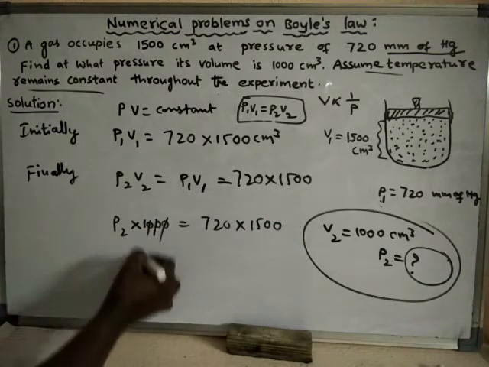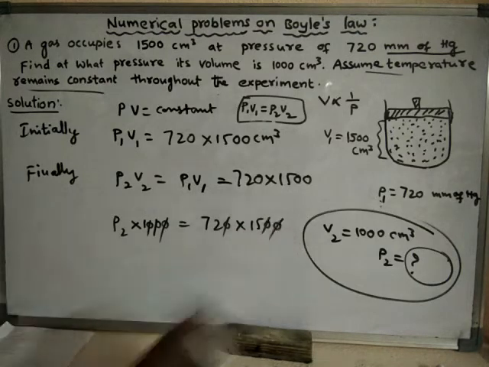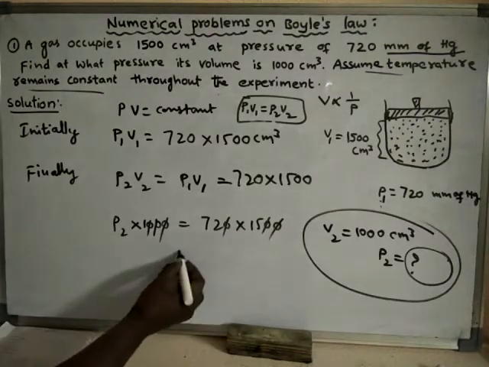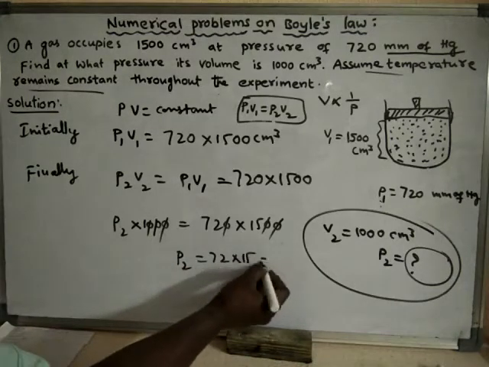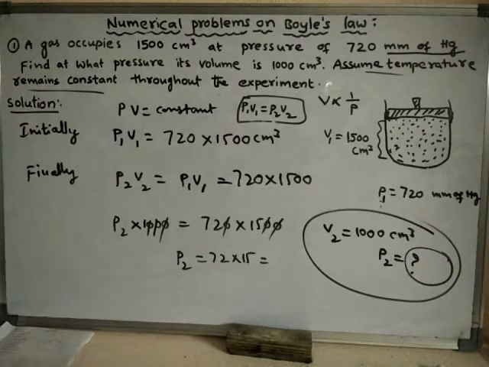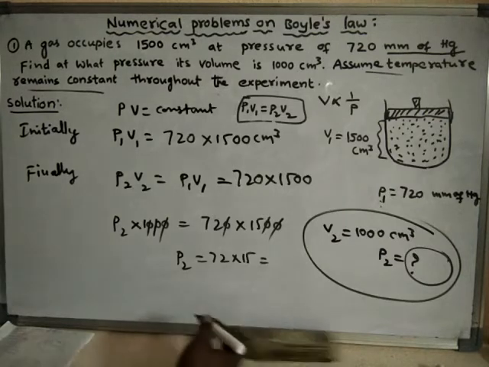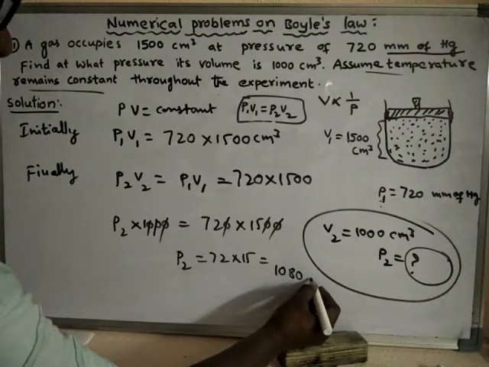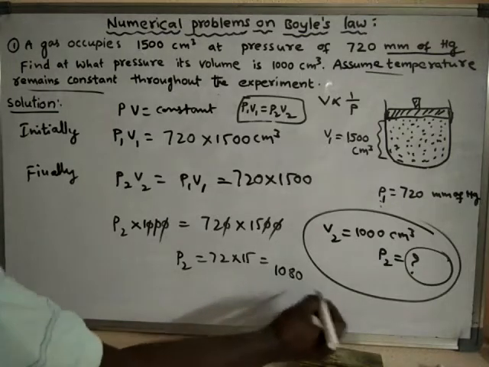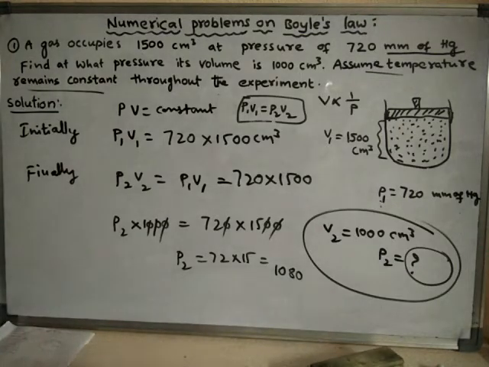So here 3 zeros, here 3 zeros, we can cancel. So then P2 will be how much? 72 into 15. So if you calculate, we will get the value around 1080. Okay, 1080.